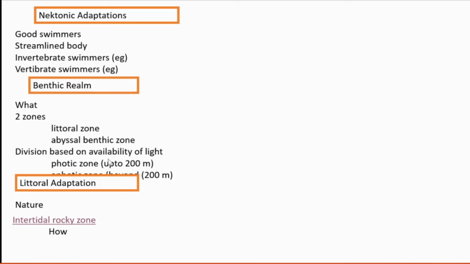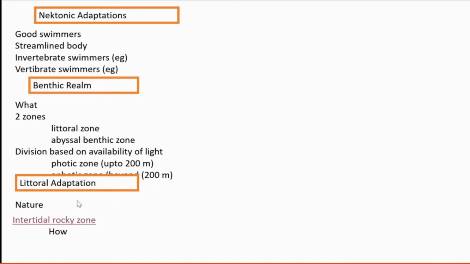And based on the availability of light, it's moved, this heading move over to this point, second point of this one. Anyway, I will explain to you, I will tell you what is that point and this heading. Okay. Based on the availability of light, photic zone and aphotic zone is there. Photic means the region up until 200 meter, and beyond 200 meter is the aphotic zone.